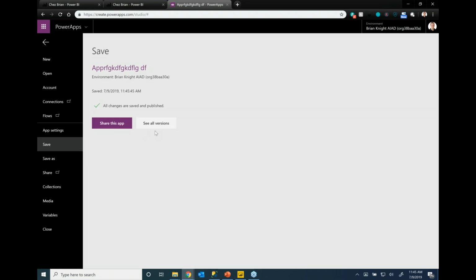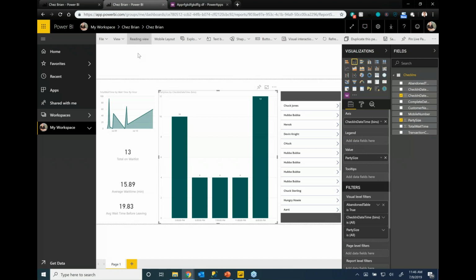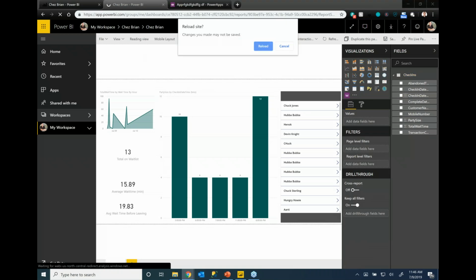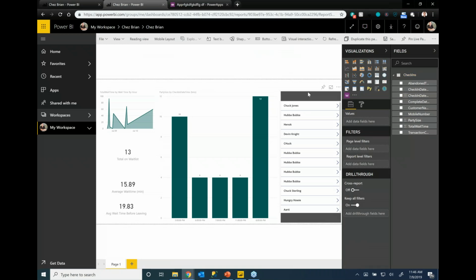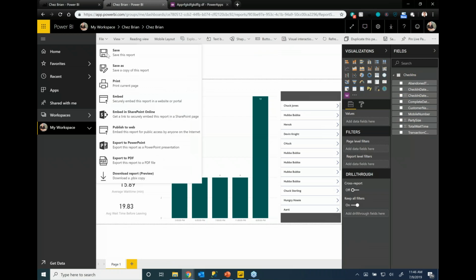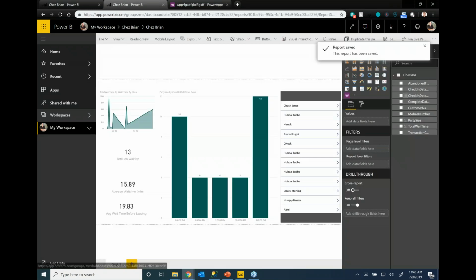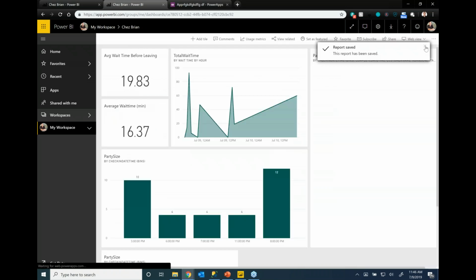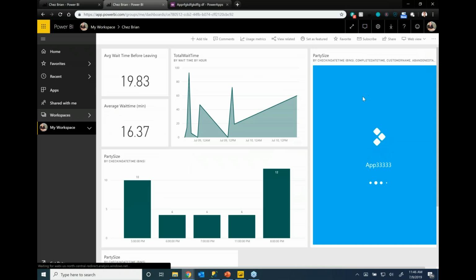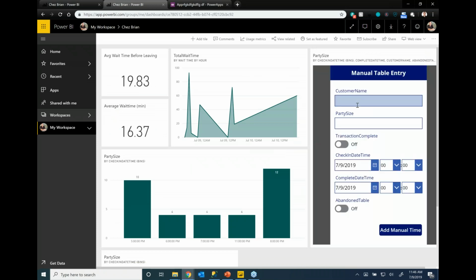So in my case, I could be looking at version 1 developing, but people actually using the app, we see version 1, well, I'm working on version 3 or 4 or so on. Back in my Power App though, once I refresh this, let me go ahead and save this. There we go. And do a quick refresh. What's going to happen now is we'll now see our new party size application. There we go, hopefully coming in, there it is.